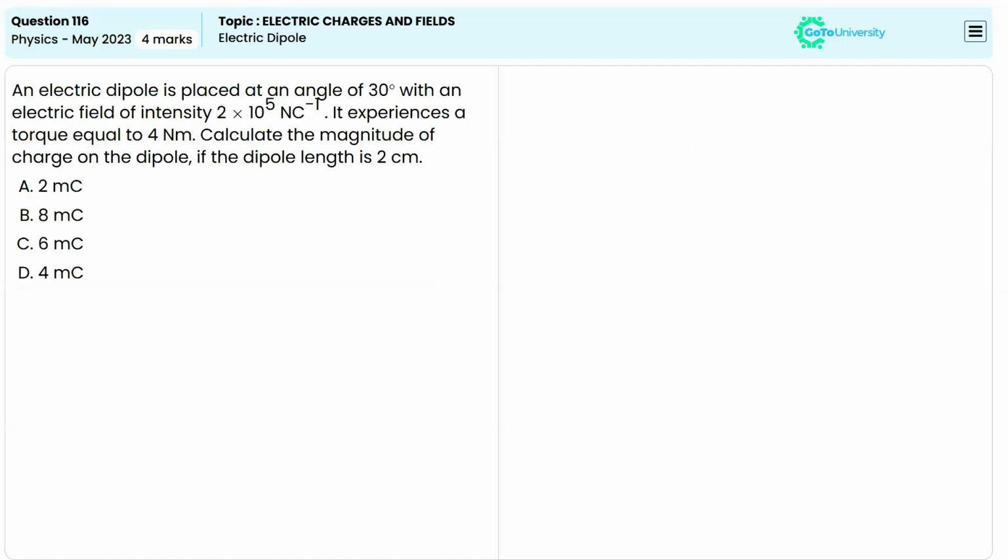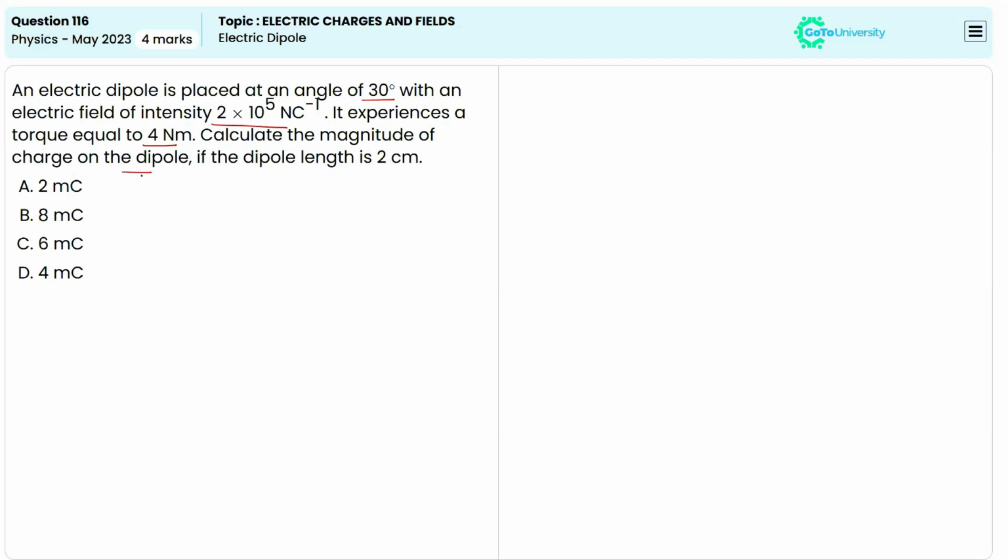So the next question is about the electric dipole. Here it's given that an electric dipole is placed at an angle of 30 degrees with an electric field of intensity 2 times 10 to the power 5 Newton per coulomb, and it experiences a torque of 4 Newton meter. The question is about calculating the magnitude of charge on the dipole.